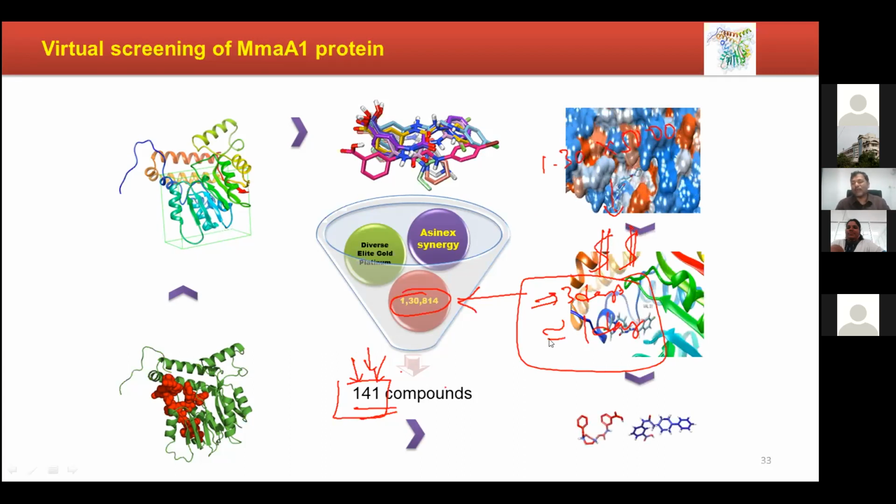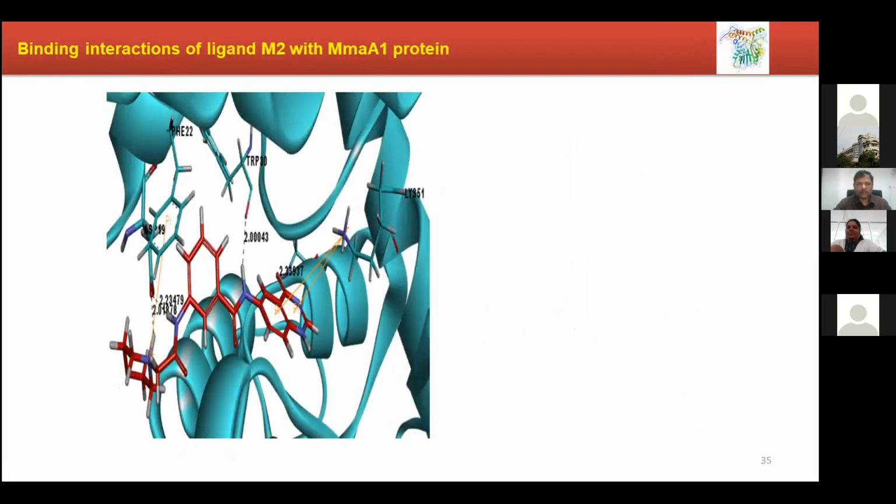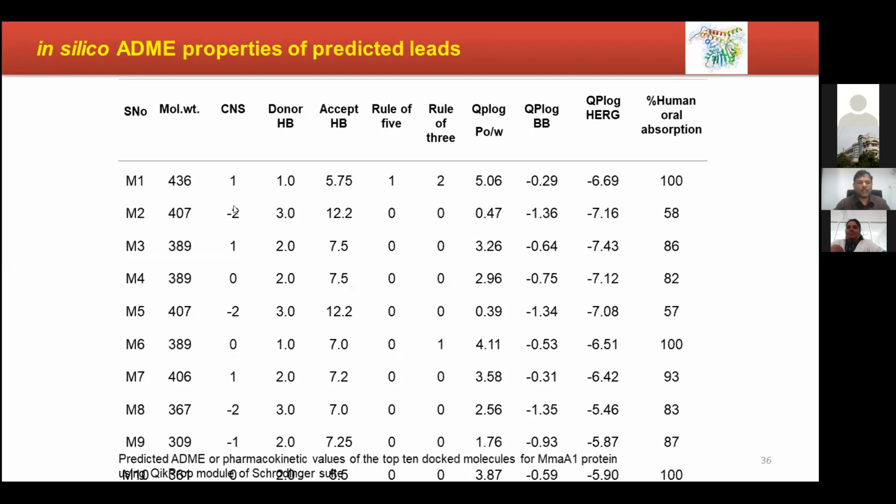From here you can even further screen to reduce the number of hits. We have done it, and I'm showing here some of the lead molecules we got which were never reported earlier for this particular biological activity, and their scores are really good. From here we have chosen some of the compounds, and the docking interactions are pretty good, and their solubility, log P value, etc., everything is falling within Lipinski's rule of 5 or any other screening rules that we have in drug discovery. So these are all the molecules we have.